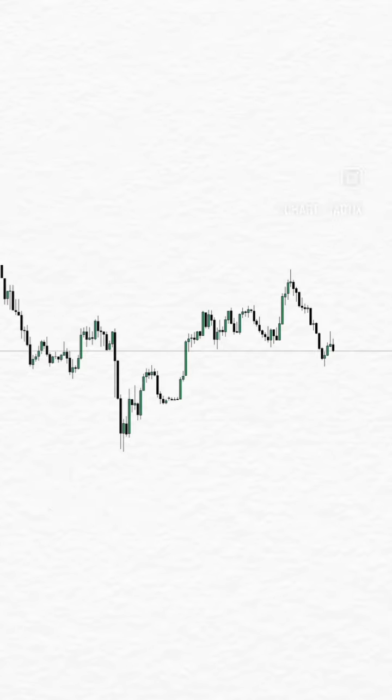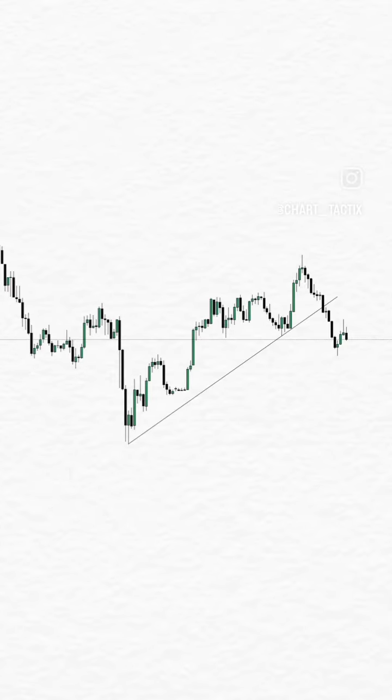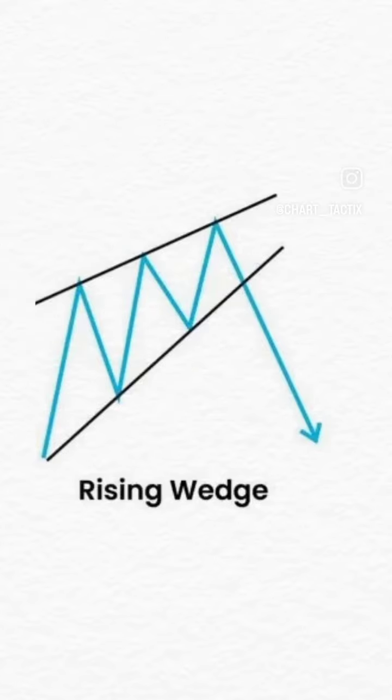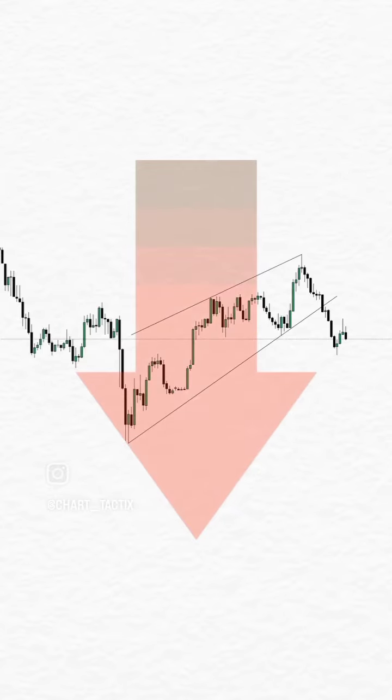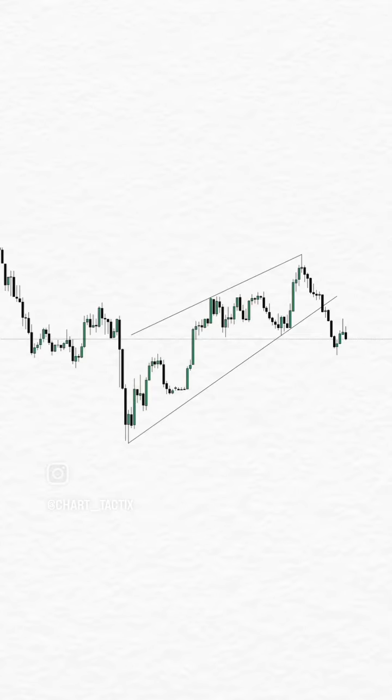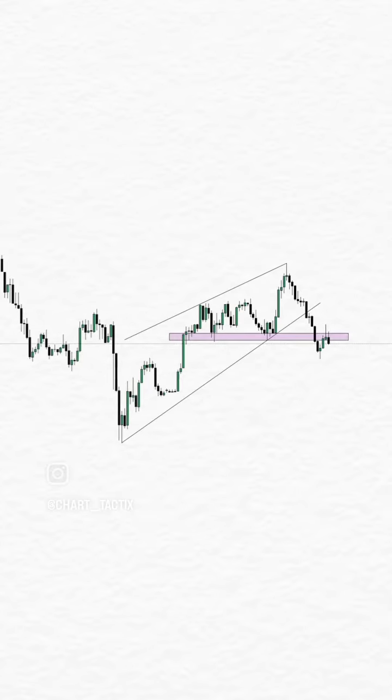First of all, we can see that price broke this trend line. And if you draw another trend line across the highs, you'll notice that this forms a rising wedge, which is typically a bearish signal. Next, we can also see that price broke the trend line and pushed below this support level, which has now turned into resistance.